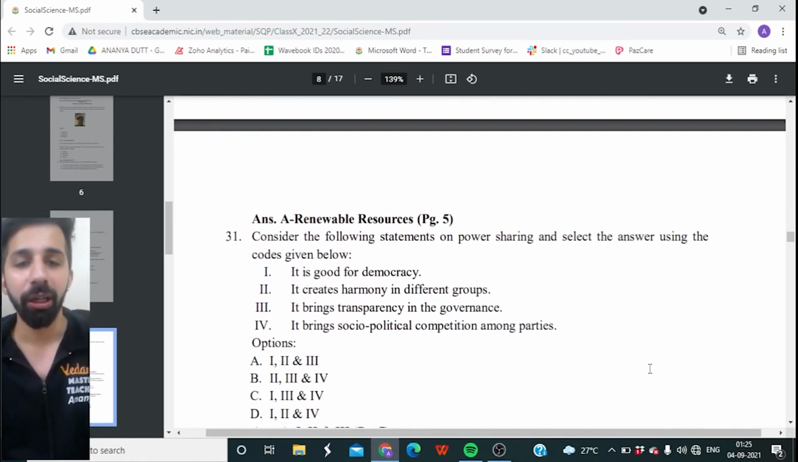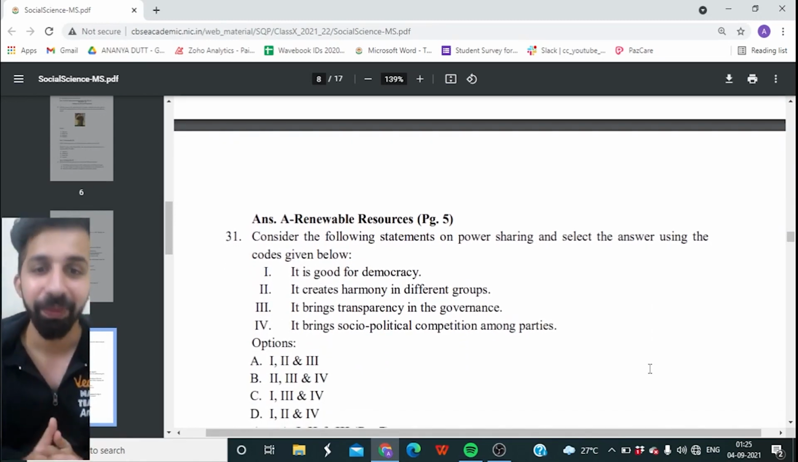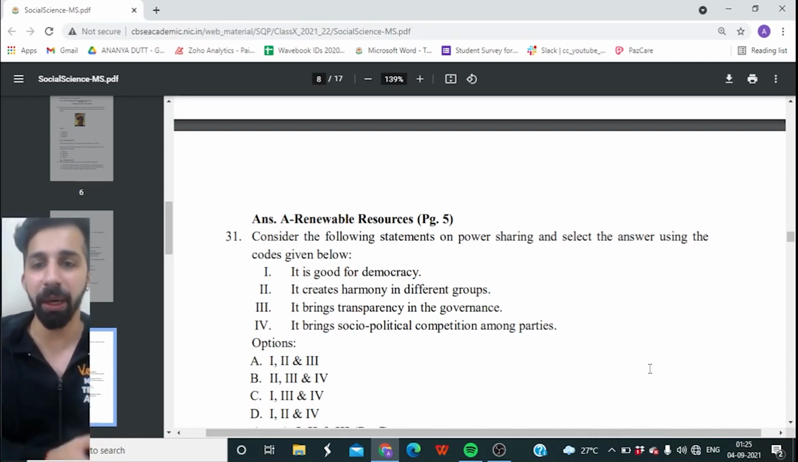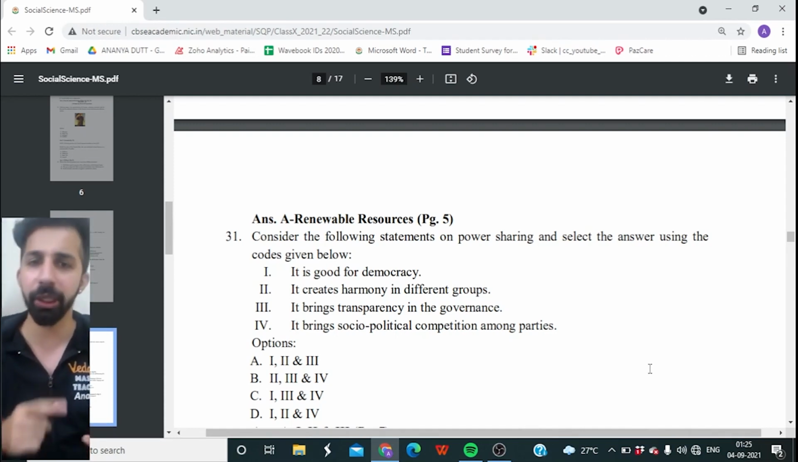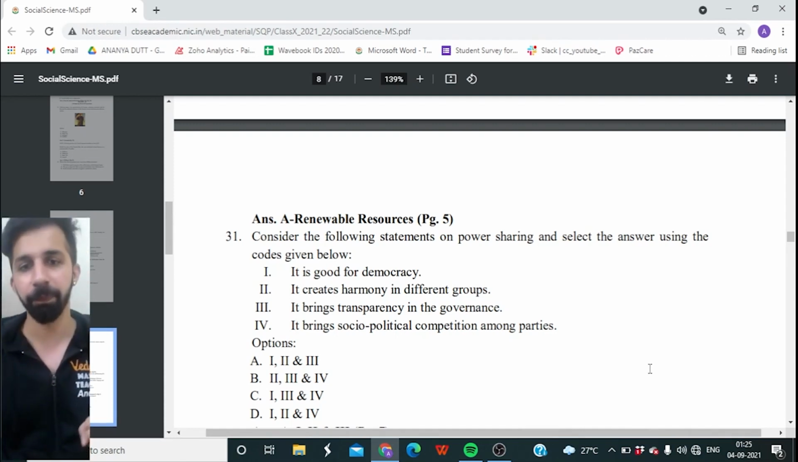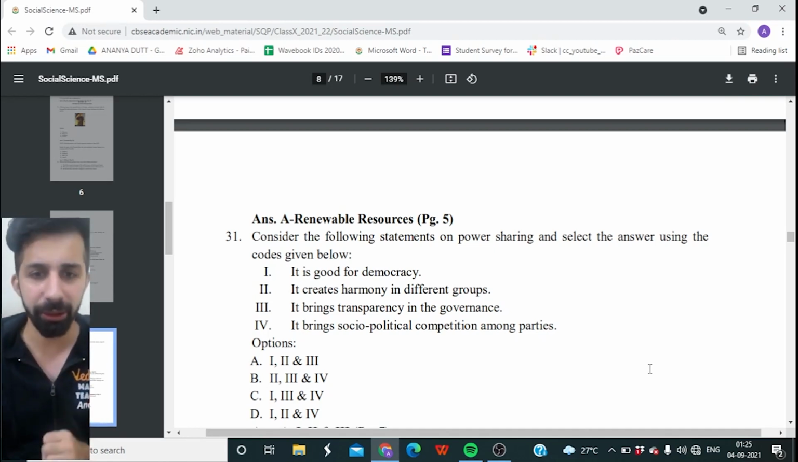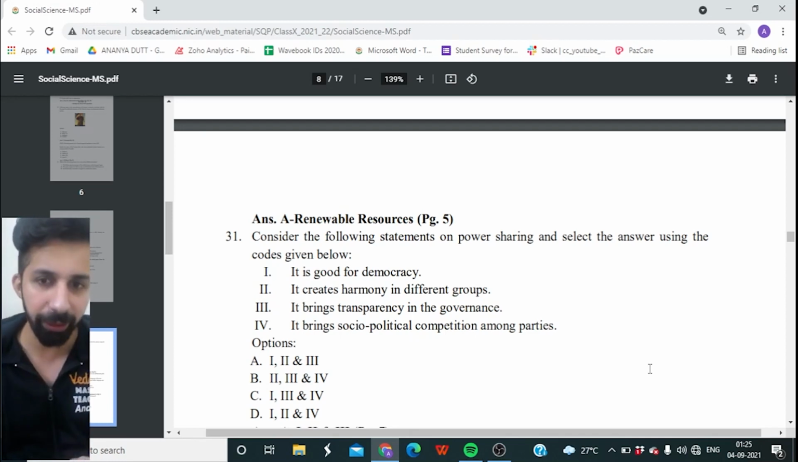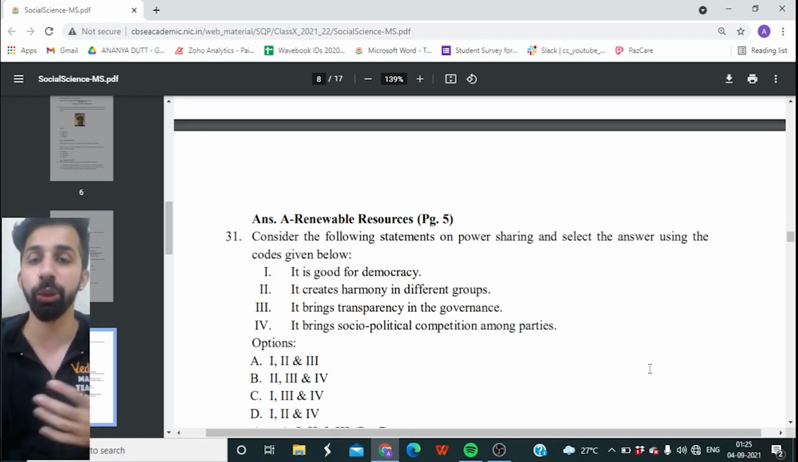Yeah. 30 more questions by the way to go. Consider the following statement on power sharing and select the answer using codes given below. So the question is on power sharing. Option A, it is good for democracy. Option B, it creates harmony in different groups. Option C, it brings transparency in the government. Or option D, it brings socio-political competition among the parties.